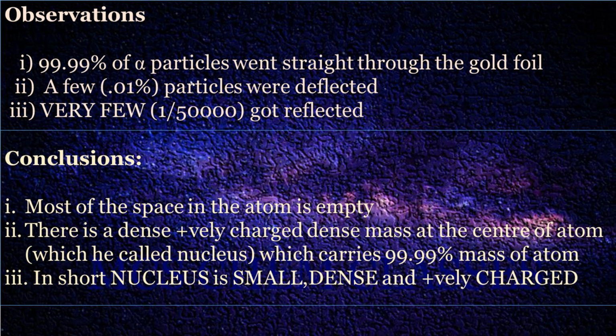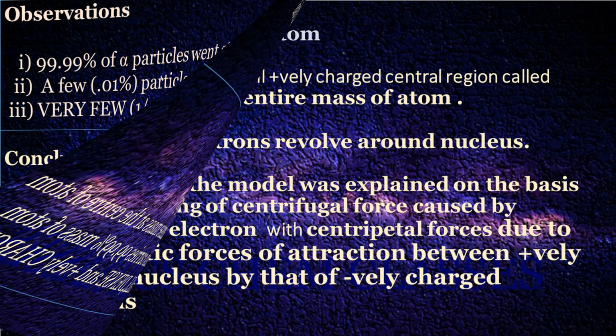That means the positively charged center was extremely dense, which carried almost 100% mass of the atom, which he called the nucleus. In short, we can say that nucleus is extremely small, extremely dense, and positively charged.